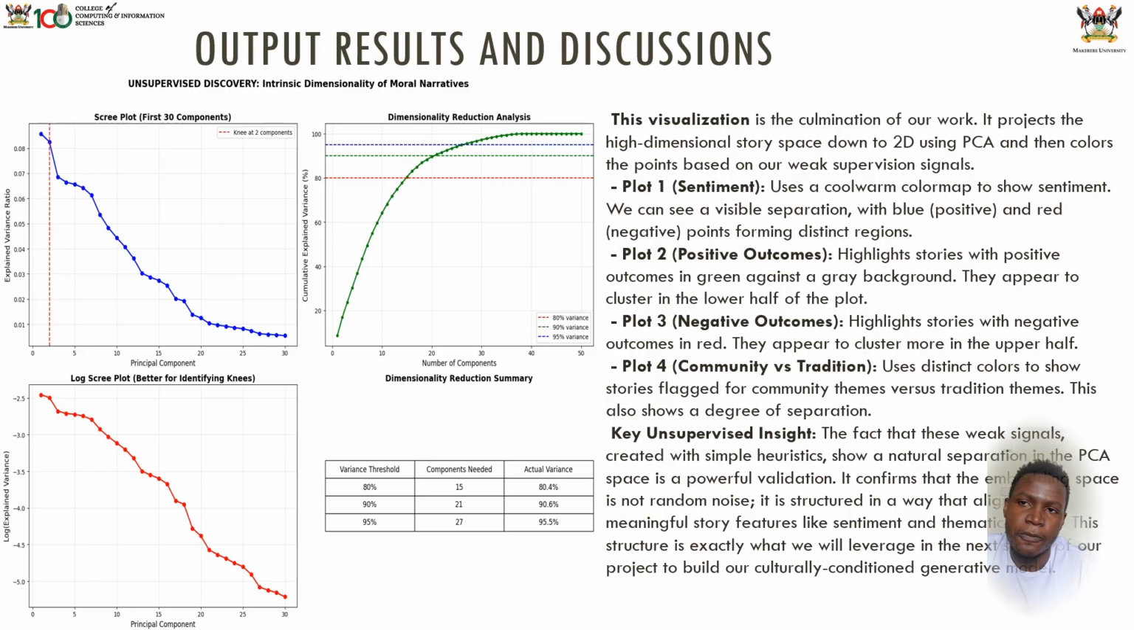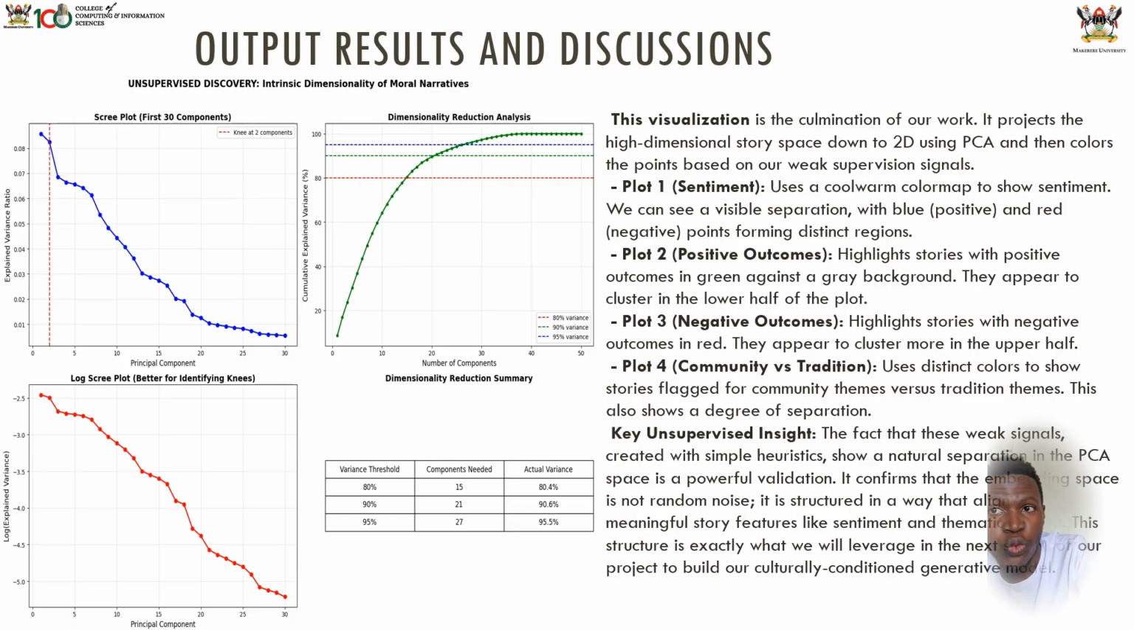This is one of the visualizations we made, the output results and the discussions. This one is showing how we are integrating unsupervised learning in our project. For this case, the visualization is the accumulation of our work. It projects the high dimensional story space down to 2D using PCA, and then colors the points based on our weak supervision signals.